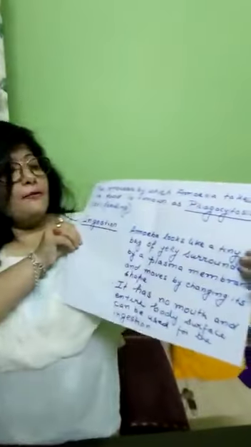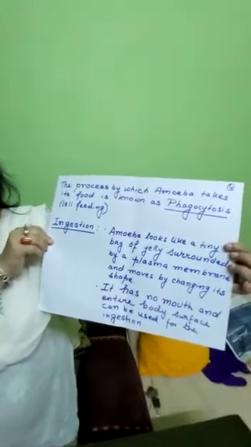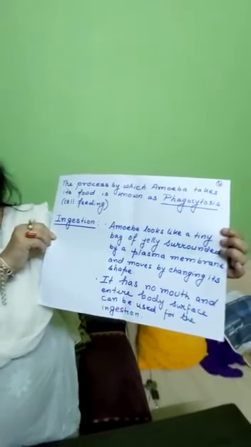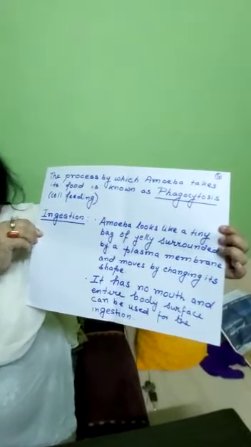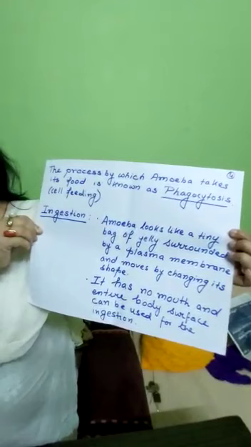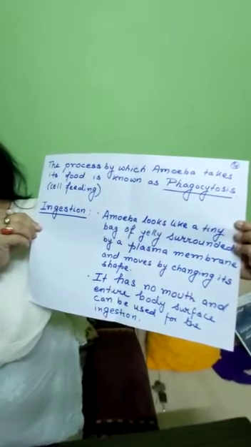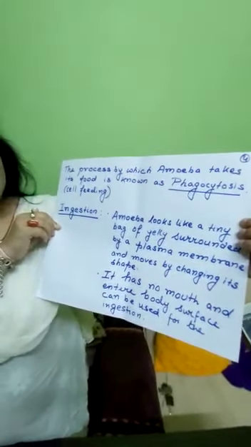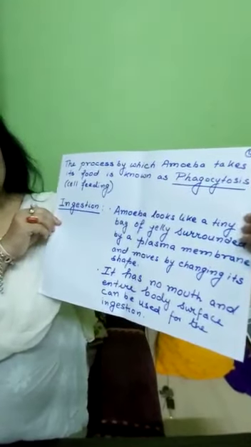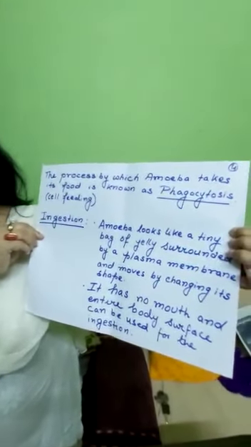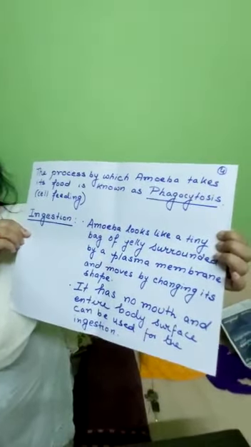The process by which amoeba takes food is phagocytosis. The meaning is cell-feeding. The process name is phagocytosis.